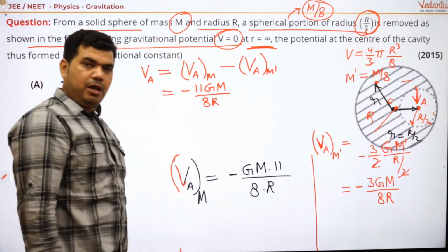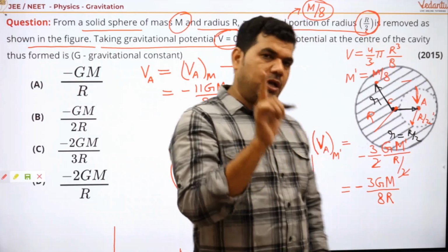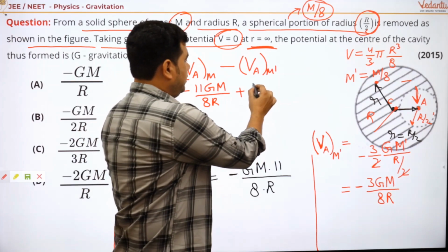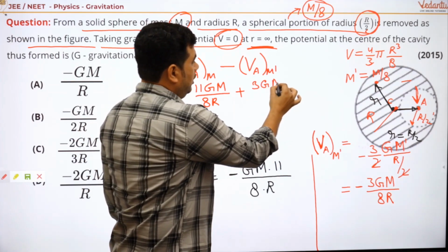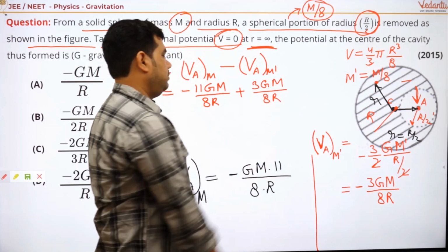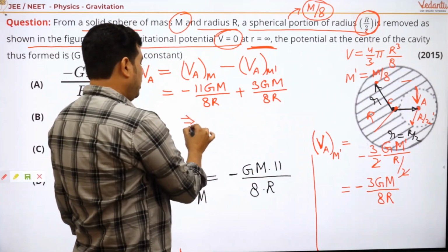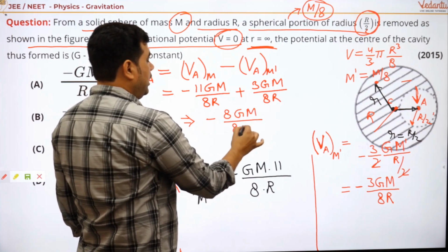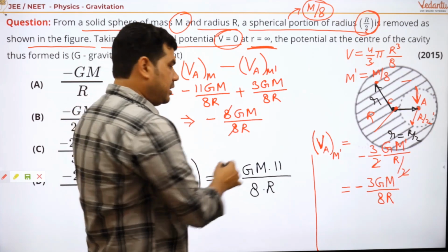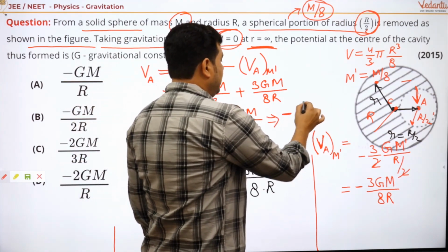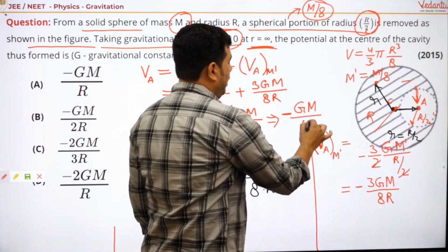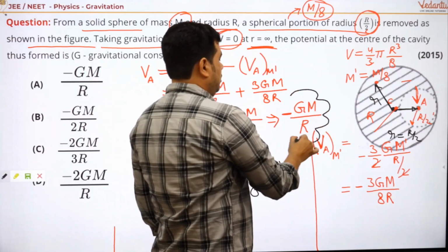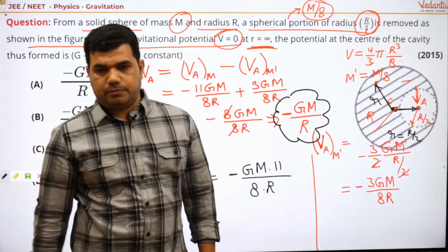Minus and minus will be plus, and then we have plus 3GM upon 8R. Got it? Then we'll get minus 8GM upon 8R. Now 8 and 8 will be cancelled out, and you have minus GM upon R, right? And this is your required answer. Got it?